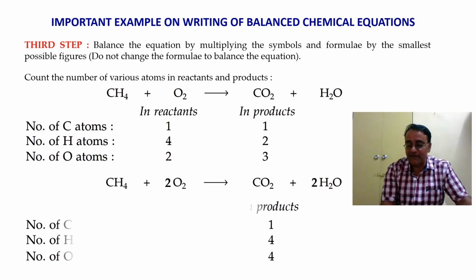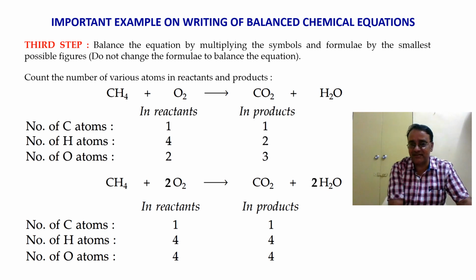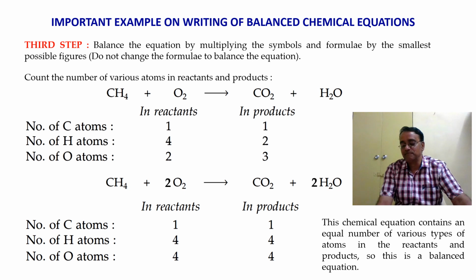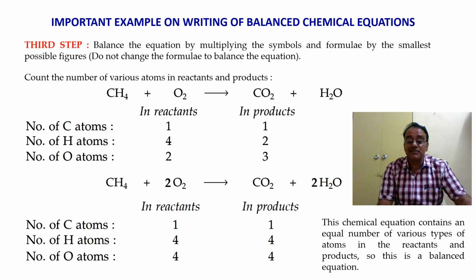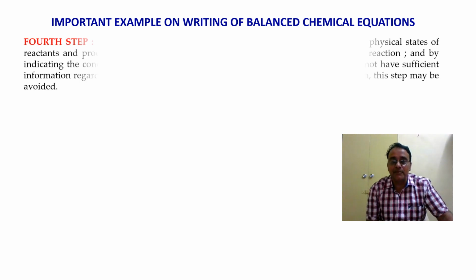Now we'll count the number of atoms. Let us count. So what we are observing is that the number of atoms of all the elements in reactants and products are the same. So our equation is balanced, right? Okay, so now let us move towards the last step, that is the fourth step. The fourth step is not mandatory for balancing the chemical equation. We only give some important information.